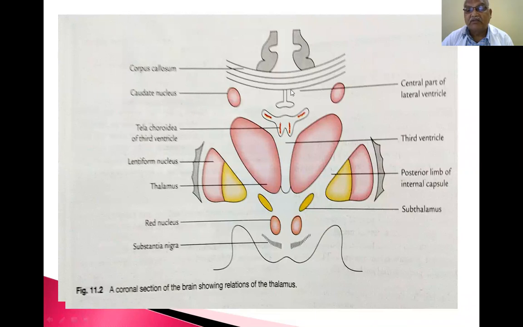Coronal section. This is the central part of the lateral ventricle present in the cerebrum. This is the third ventricle. This entire one is the third ventricle. Now this is the subthalamus. This is the red nucleus, which means it is a section of the midbrain. This is substantia nigra present in the midbrain. This is the anterior part of the midbrain.